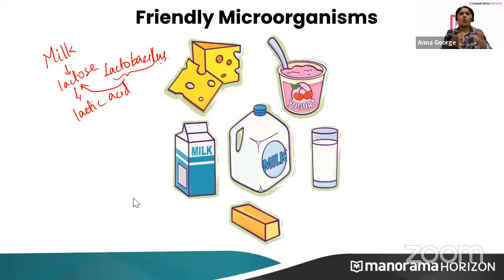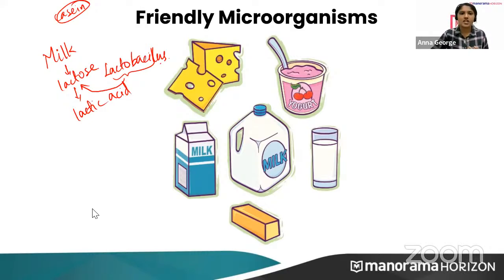So what happens here? Lactic acid is actually an acid, right? It coagulates the milk protein, and that milk protein is called casein, that you don't need to study here. So the acid environment coagulates the milk, and that milk is converted into curd. Do you get it? Do you want me to explain it once more? Everyone, is it clear? Can I move to the next one?